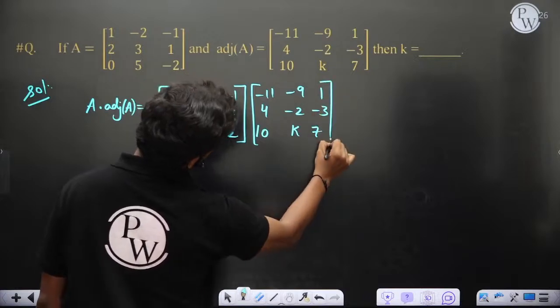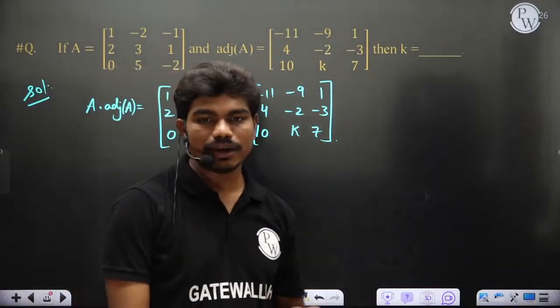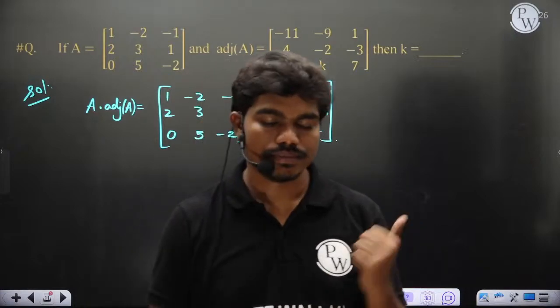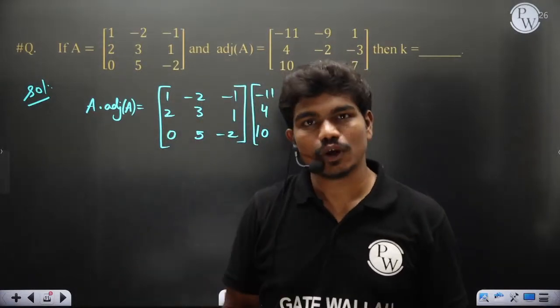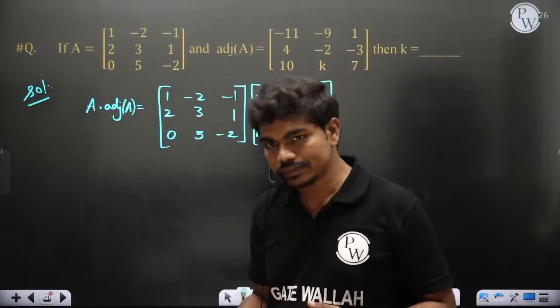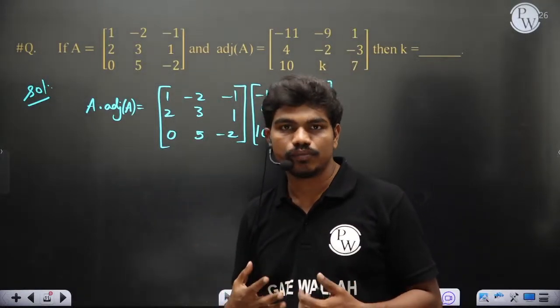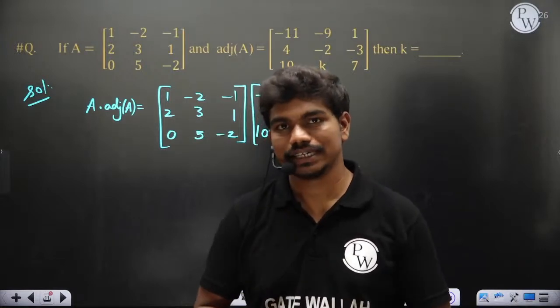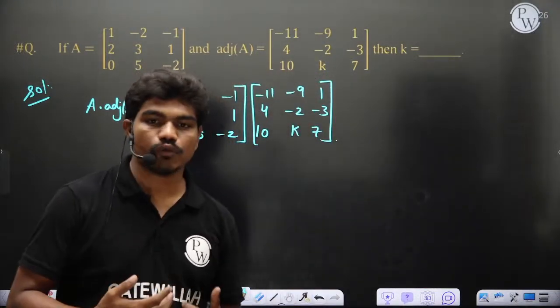Now they want you to calculate the value of K, and many people might be interested in finding the adjoint of this matrix. That takes a lot of time. If I give you a 3 by 3, calculating the adjoint will definitely take some time, and that way of solving does not fit the GATE examination because it takes around 4 to 5 minutes. Now let's see what else you can do.